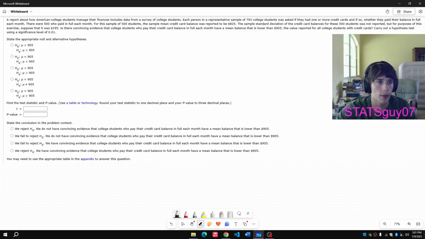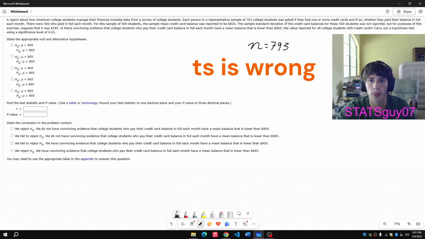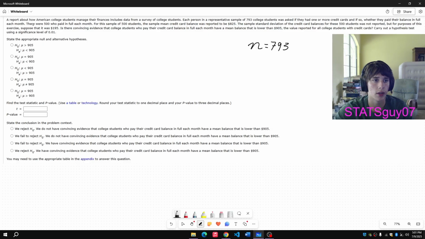A report about how American college students manage their finances includes data from a survey of college students. Each person in a representative sample of 793 college students, N equals 793, that's the sample size, was asked if they had one or more credit cards, and if so, whether they paid their balance in full each month. There were 500 who paid in full each month.